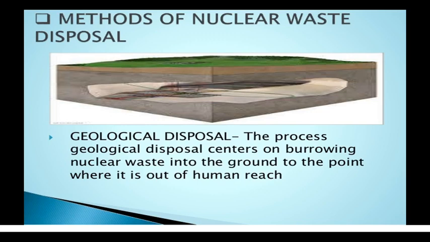So that is the first main method of nuclear waste disposal, that is geological disposal, in which nuclear wastes are buried deep into the ground to a point where it is out of human reach.